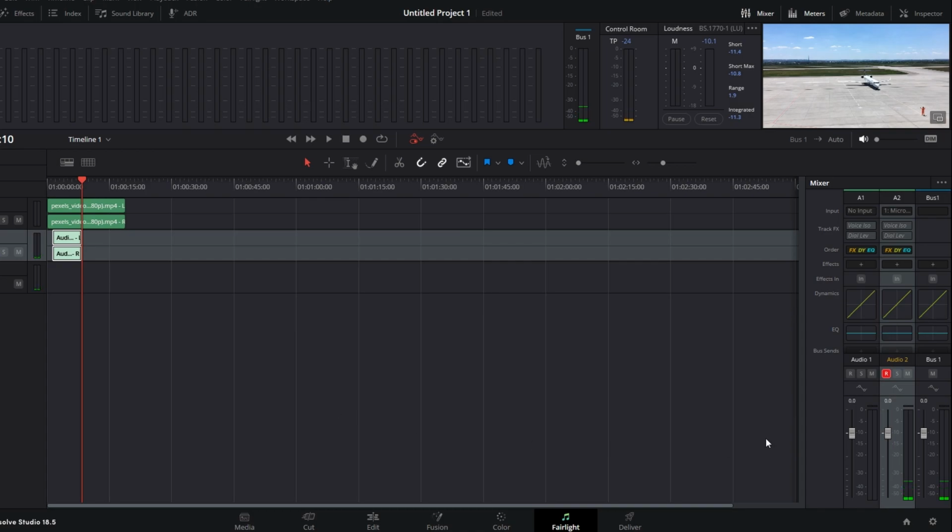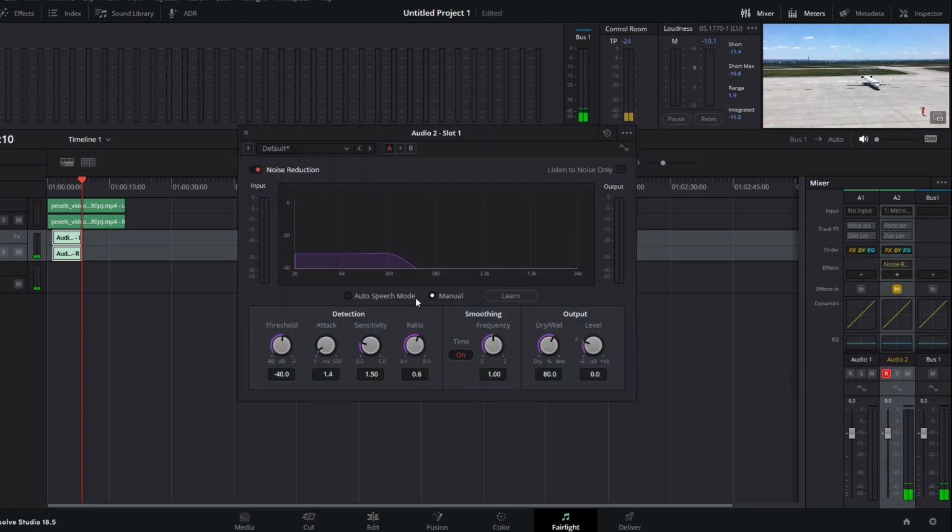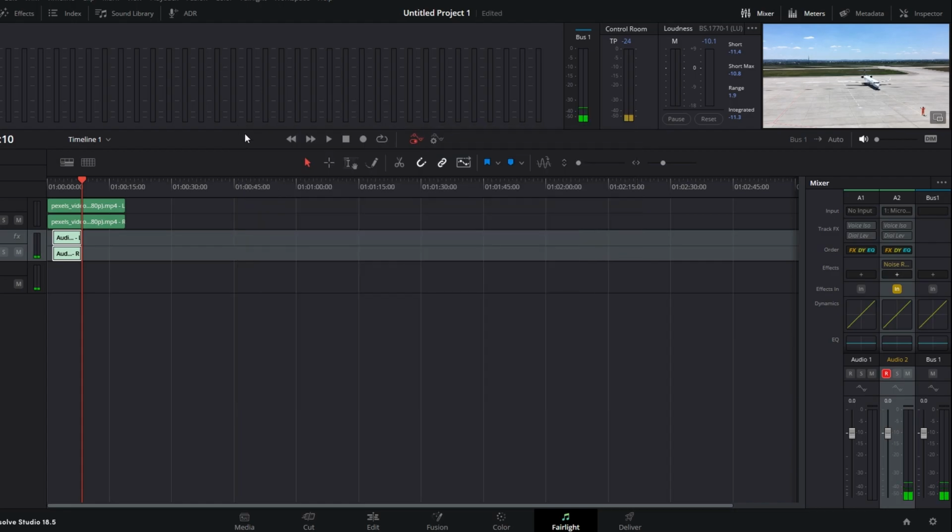Go to the FX library and select the audio channel. Distortion, noise reduction. Enable it by selecting or checking the box to activate it. Unmute channels and review your recording. Make adjustments as needed, and when you are done, you can save your project.